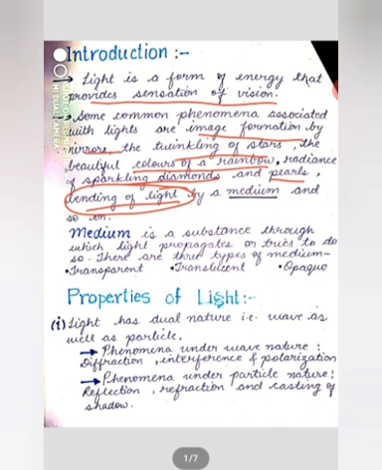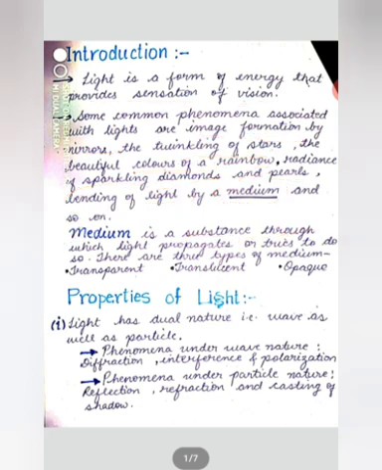For reflection, a medium is necessary. What is a medium? A medium is a substance through which light propagates. In reflection, light bends back and moves in the same medium. Various types of media are there, such as transparent, translucent, and opaque.